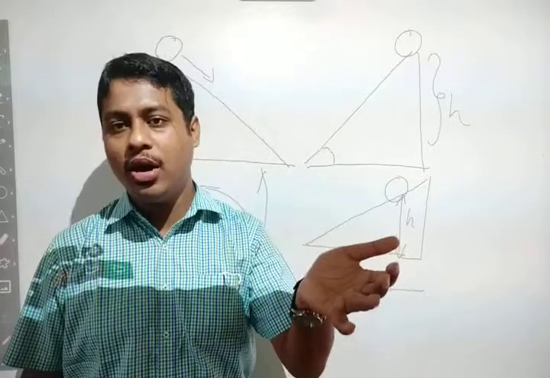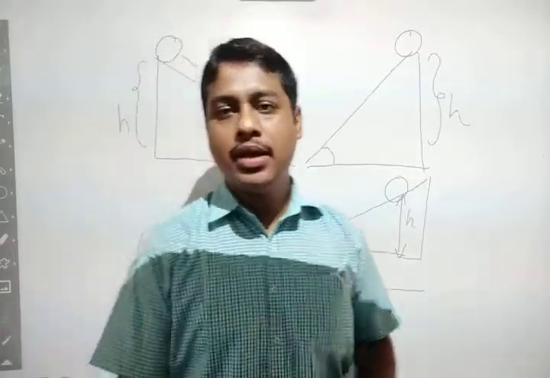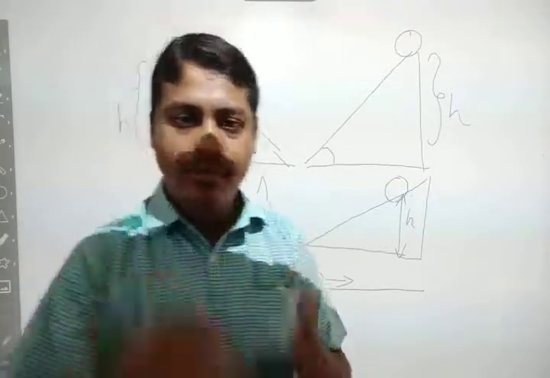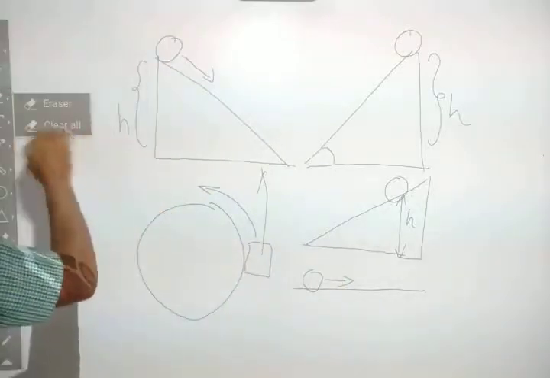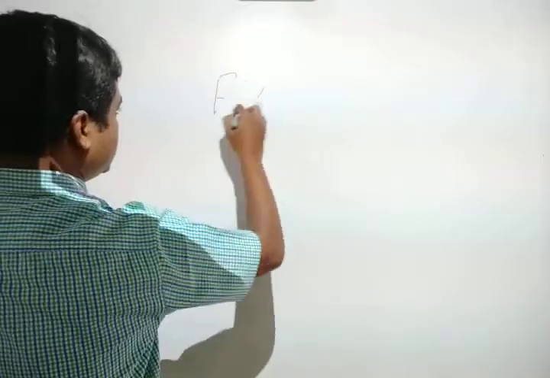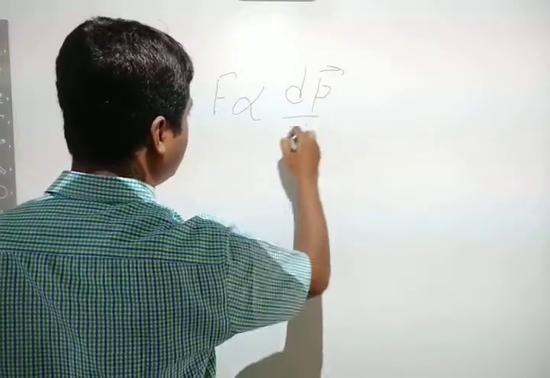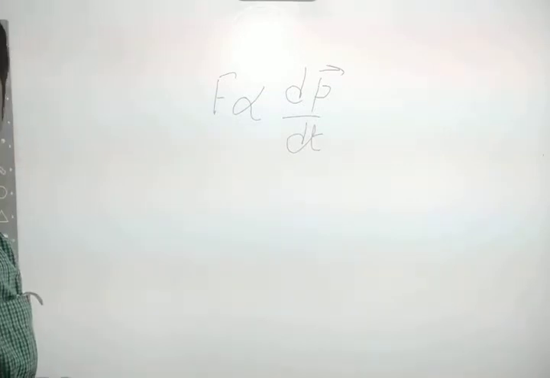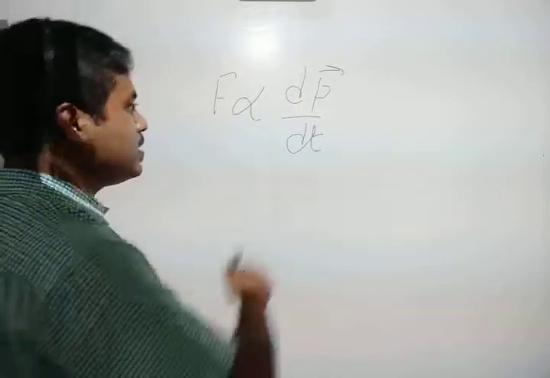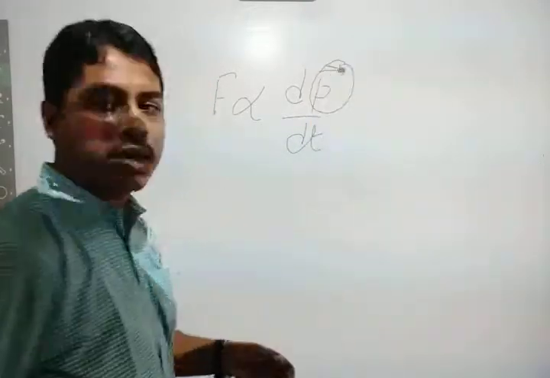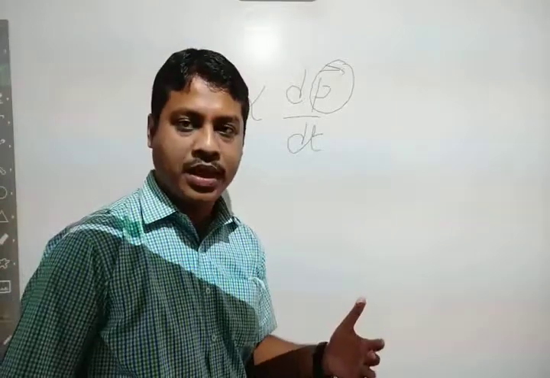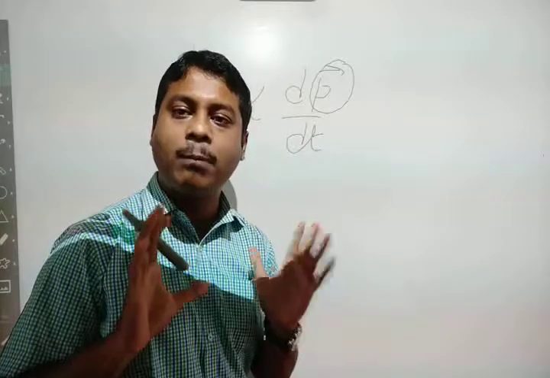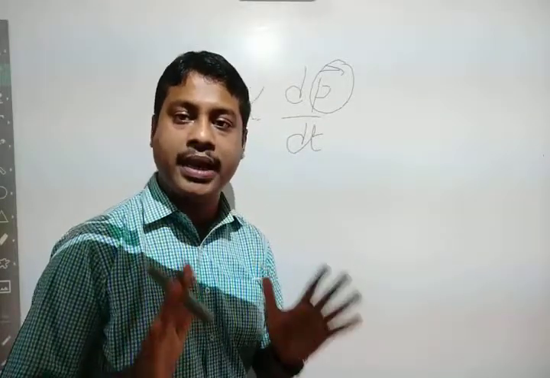Then we have Newton's second law. Newton's second law of motion states that force is directly proportional to the rate of change of momentum. That is, F is proportional to dp by dt. So what is the meaning of this? The term P we call linear momentum. What is the meaning of momentum? It is the amount of motion contained in a body.